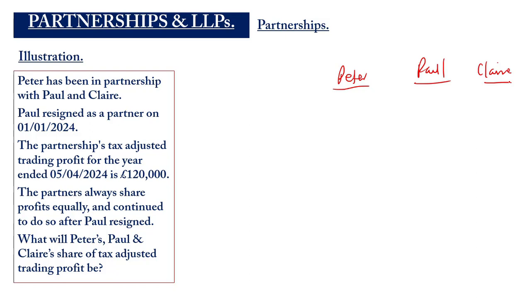Now, Paul resigned as a partner on 1st January 2024. So the period will be split into 2. From the beginning of the year, which is 6th April 2023, okay, to 31st December 2023, which will give you 9 months. So the profit will be 90,000, which is the 120,000 times 9 over 12, right?